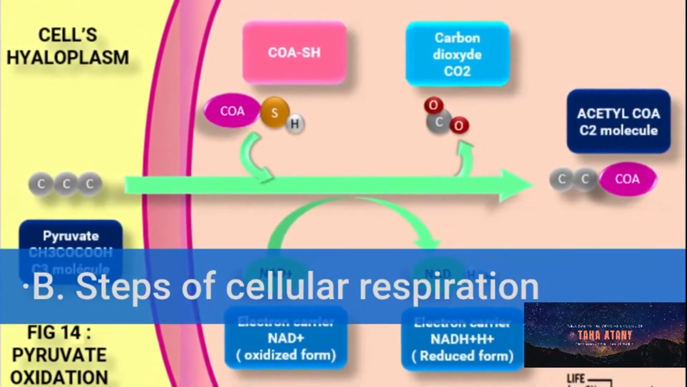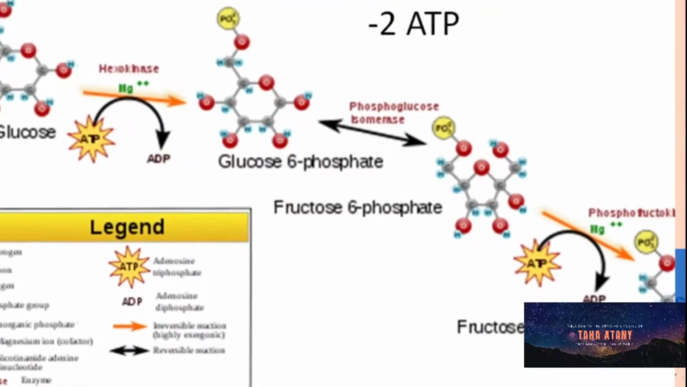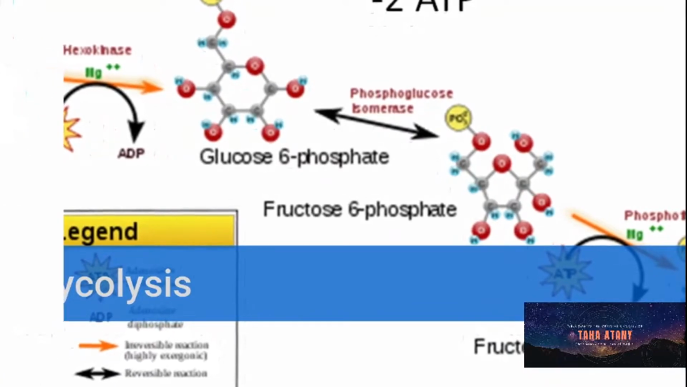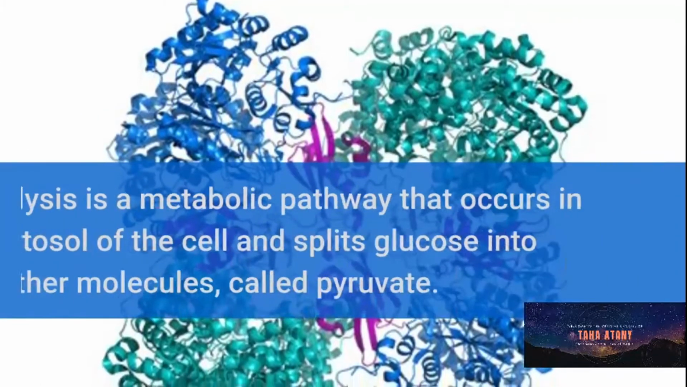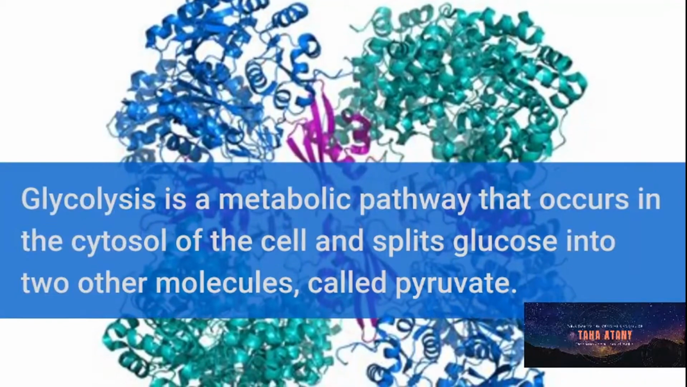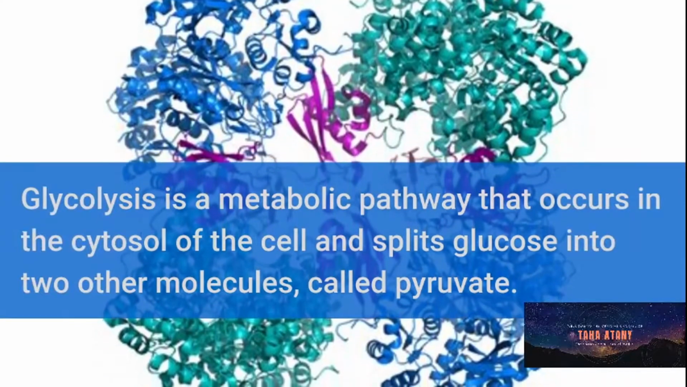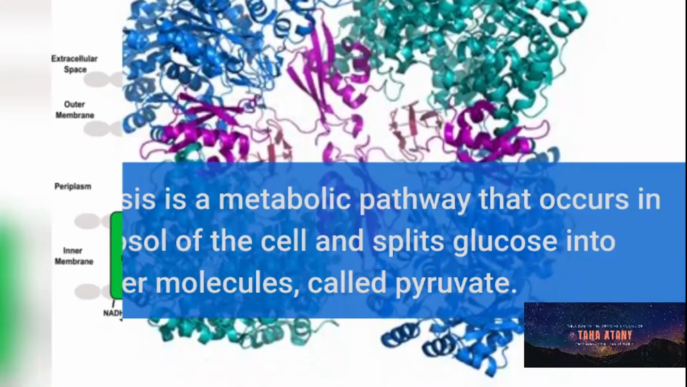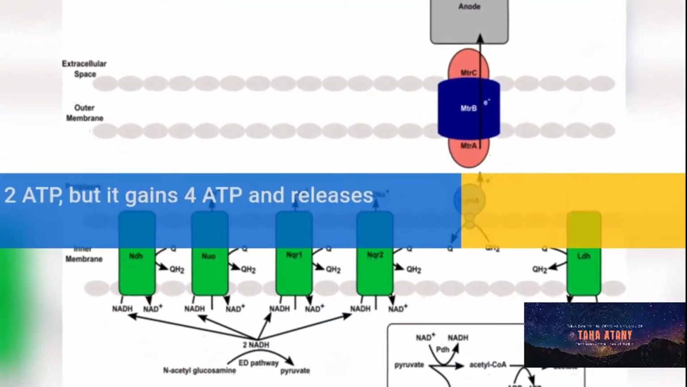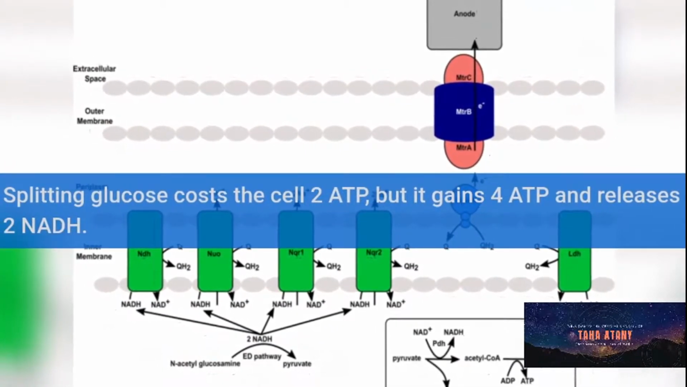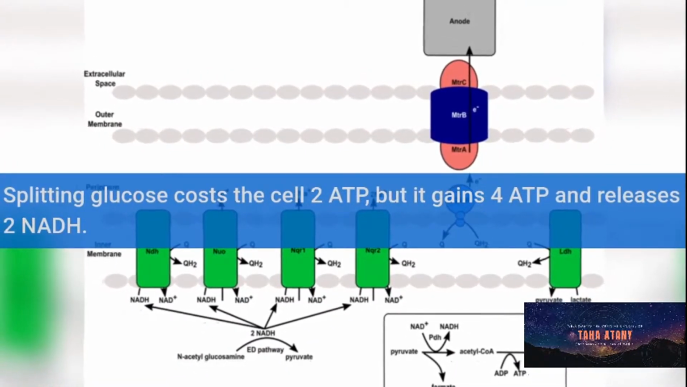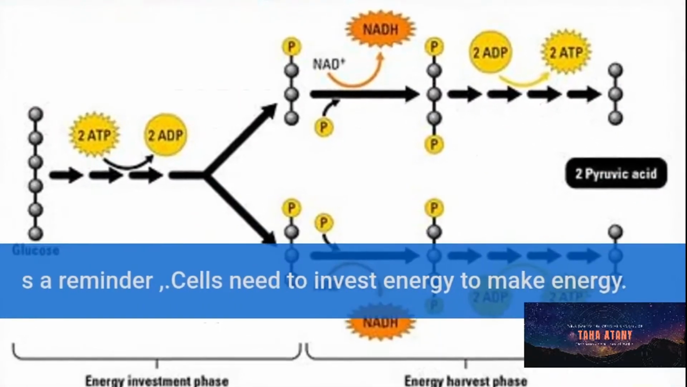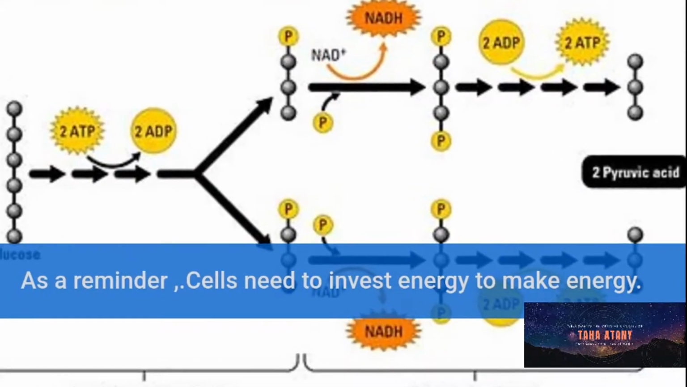Steps of cellular respiration. Glycolysis. Glycolysis is a metabolic pathway that occurs in the cytosol of the cell and splits glucose into two other molecules called pyruvates. Splitting glucose costs the cell 2 ATP, but it gains 4 ATP and releases 2 NADH. As a reminder, cells need to invest energy to make energy.